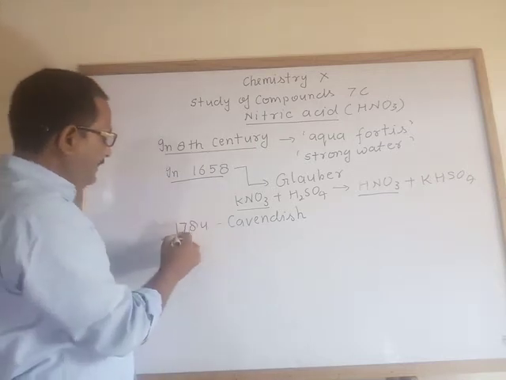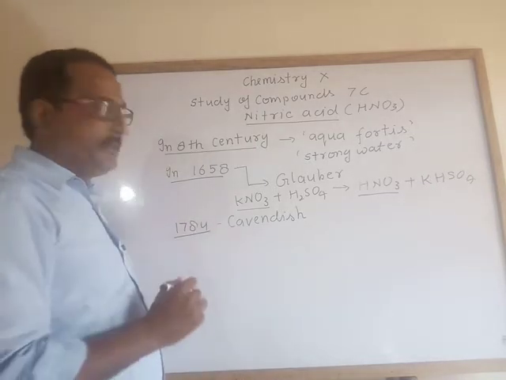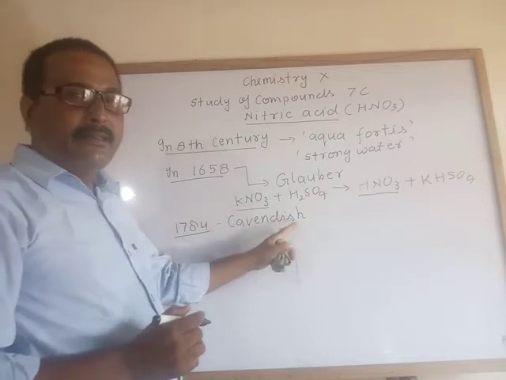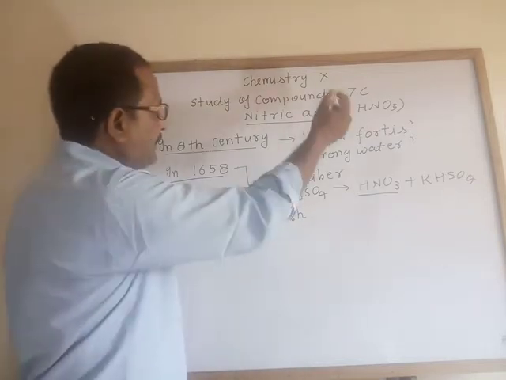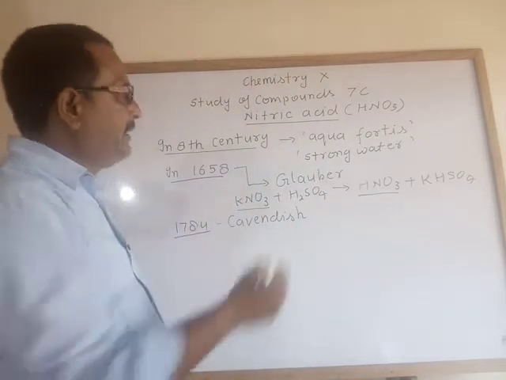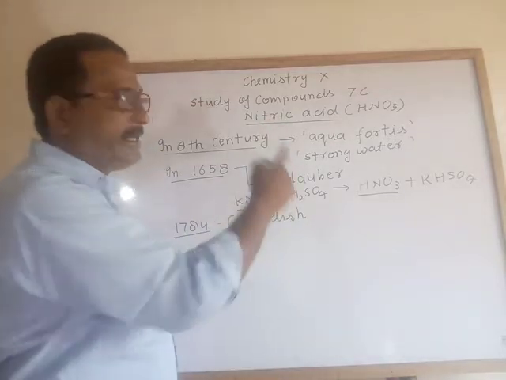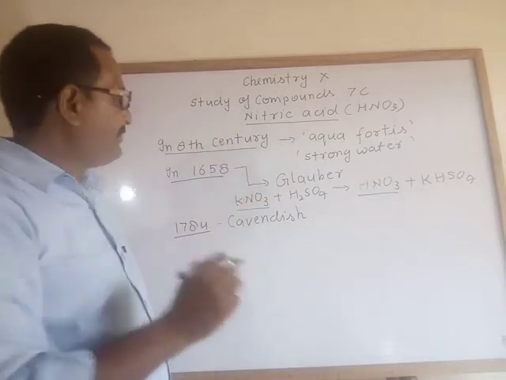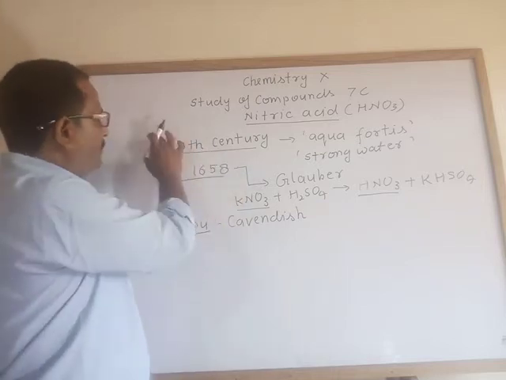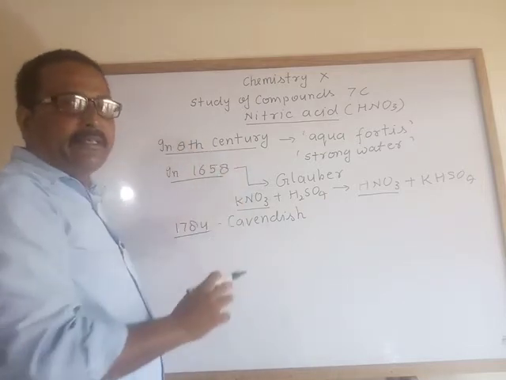After that, in 1784, Henry Cavendish studied the composition of nitric acid and said that it is a compound of hydrogen, nitrogen, and oxygen. This is a small introduction about nitric acid.